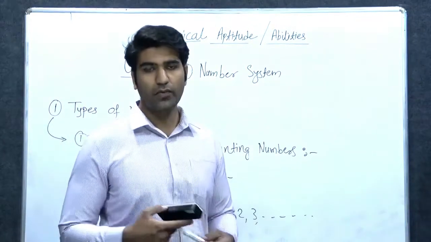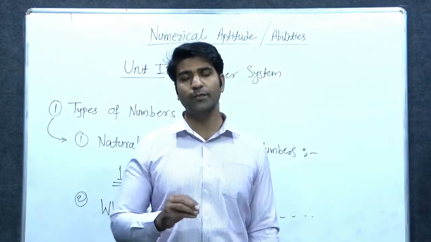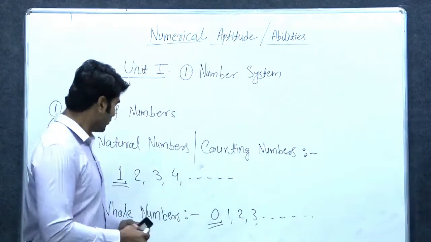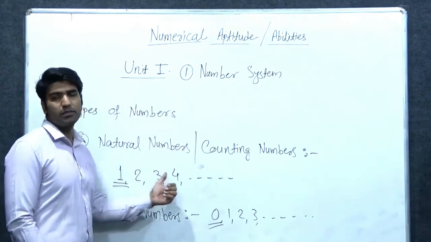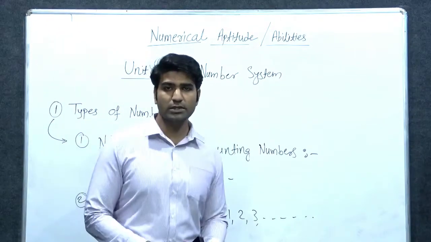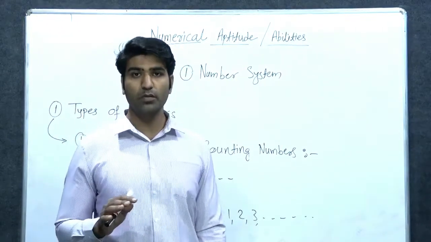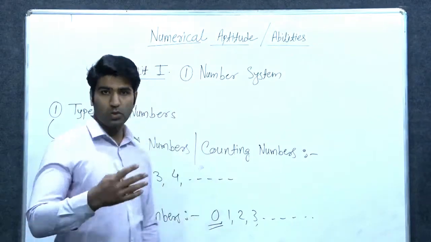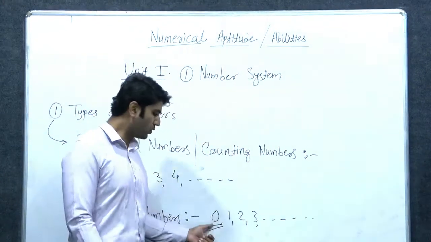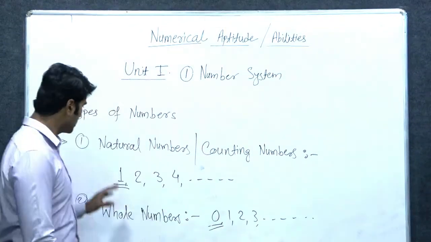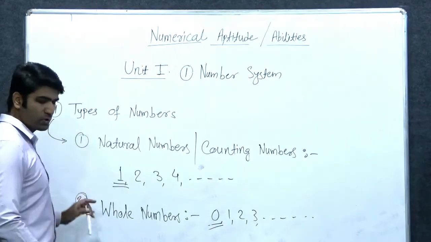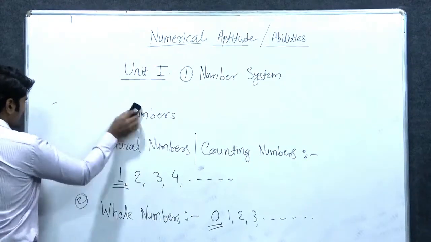If there is a question like find the sum of first 50 natural numbers, then we would be counting 1 plus 2 plus 3 up to 50. If there is a question like find the sum of first 50 whole numbers, we would be counting 0 plus 1 plus 2 first. So the first whole number is 0 and the first natural number is 1. Remember this. The third type will be integers.